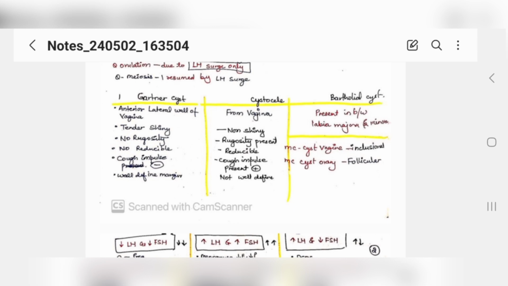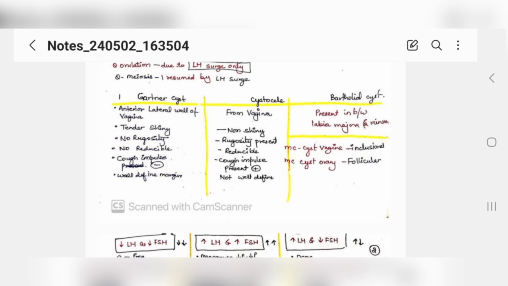There will be no rugosities, because the vagina has rugosities, right? That would be non-reducible, and on coughing, the impulse will not be present. Okay, and the wall will have defined margins. If we talk about cystocele, that comes from the vagina only, that won't be shiny, rugosity will be present, that would be reducible because it is coming from inside the vagina. Okay, cough impulse will be present, and no well defined margins you can see.